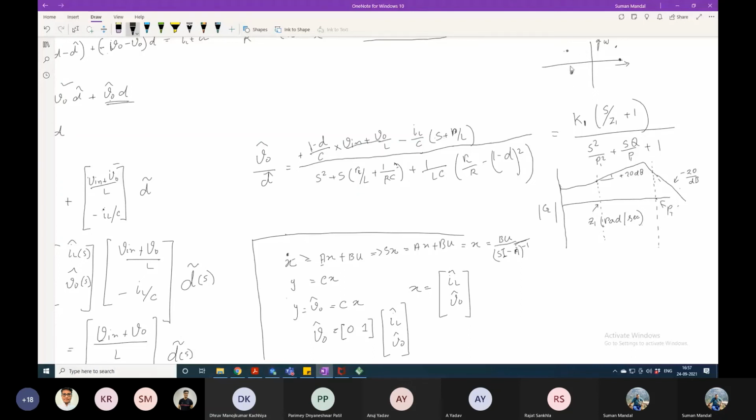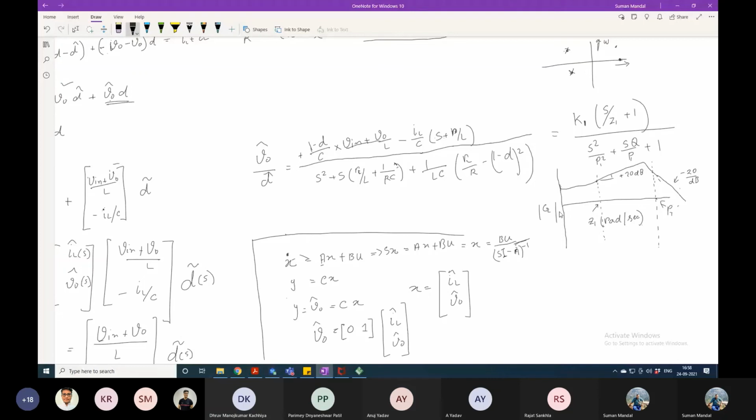Two imaginary poles will be there and one real zero you will find from this transfer function. These are two imaginary poles and one real zero. Understood? Yes, sir.